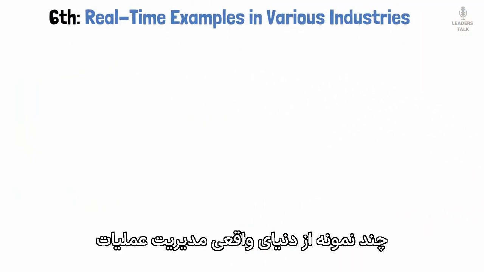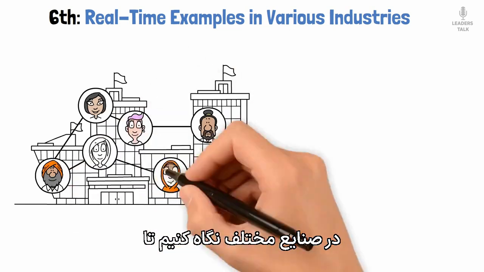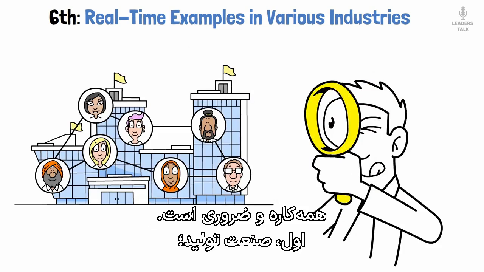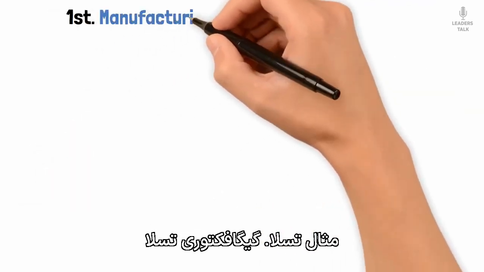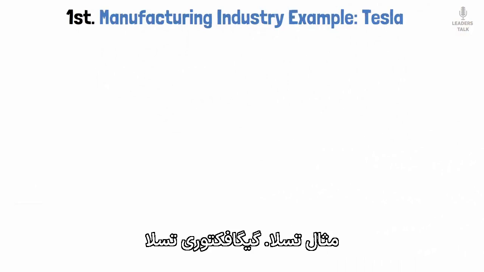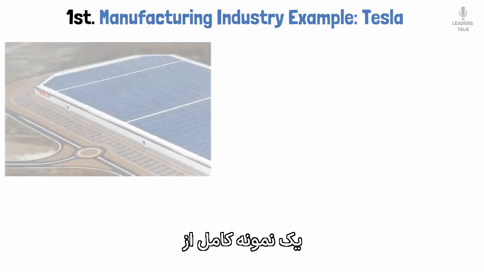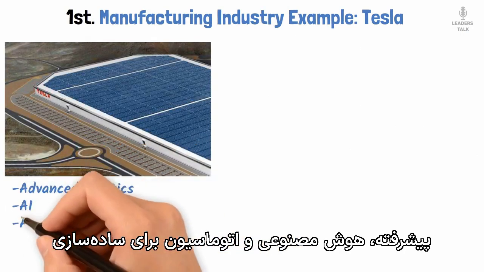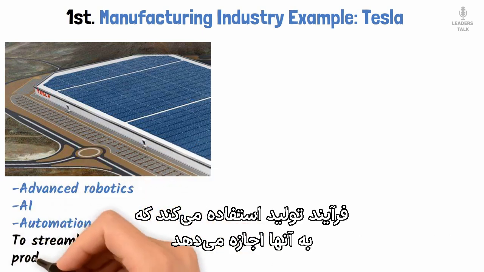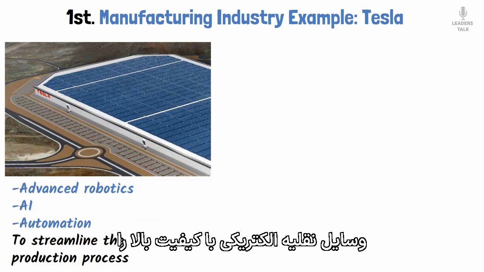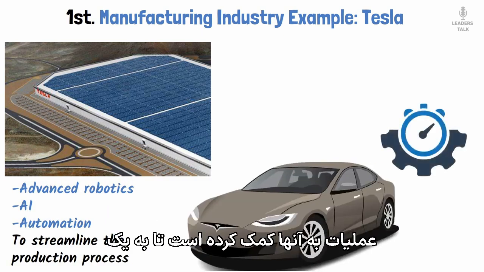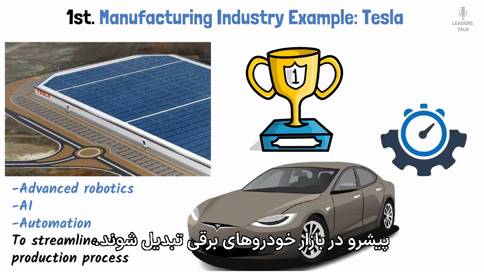Let's now look at some real-world examples of operations management in different industries, so you can see how versatile and essential this function is. First, manufacturing industry. Example, Tesla. Tesla's Gigafactory is a perfect example of operations management in action in the manufacturing sector. Tesla uses advanced robotics, AI, and automation to streamline the production process, which allows them to produce high-quality electric vehicles efficiently. Their focus on optimizing operations has helped them become a leader in the EV market.